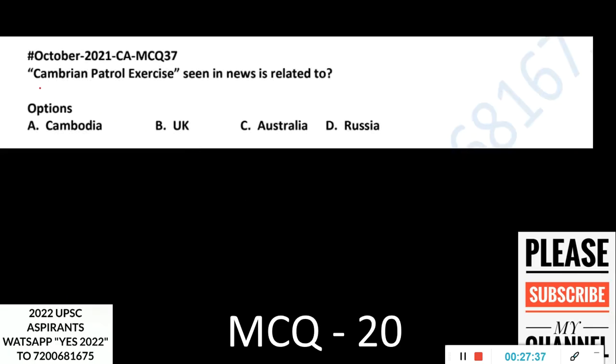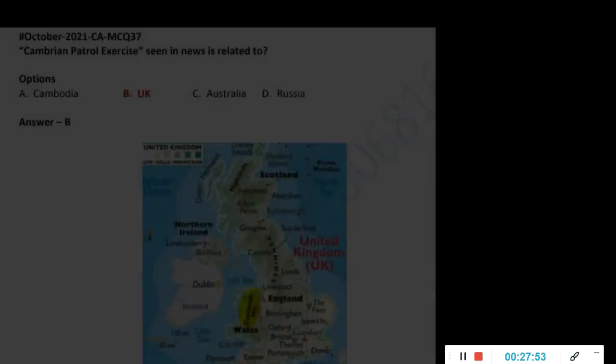Question number 20. Cambrian Patrol exercise seen in news is related to: Cambodia, UK, Australia, Russia. So it's a very factual thing, and this one actually has no connection with India. Cambrian Patrol exercise seen in news is related to. This question is put so that I can show you the map also of the particular country.